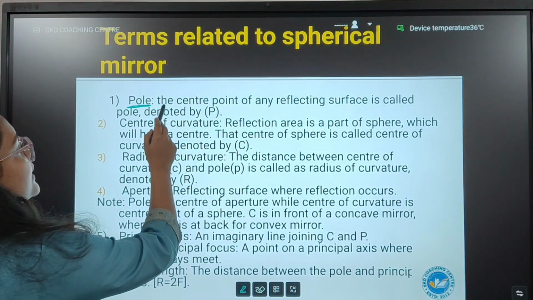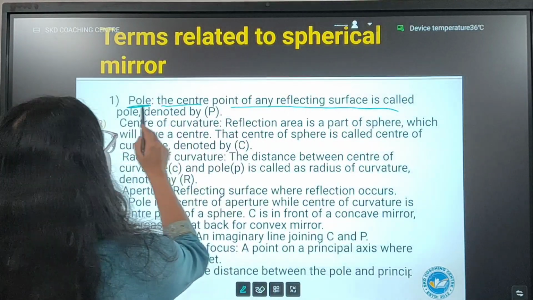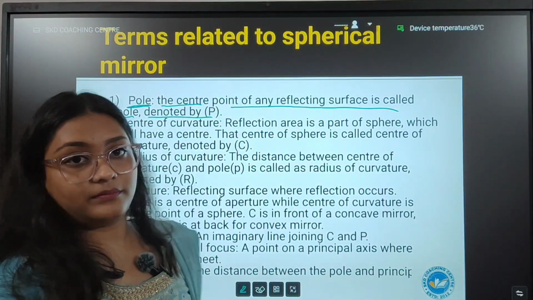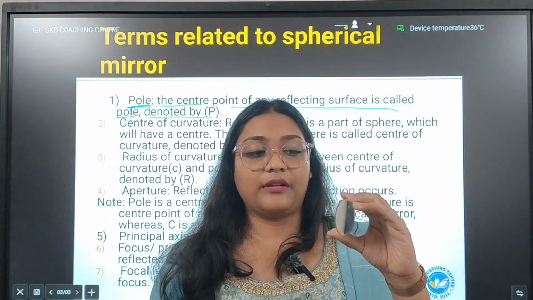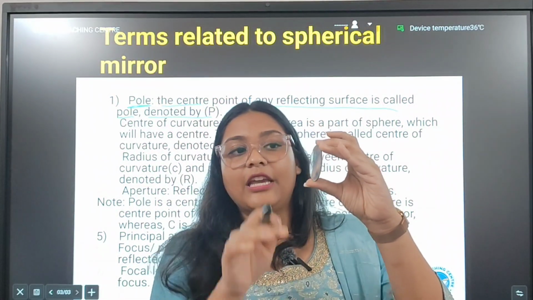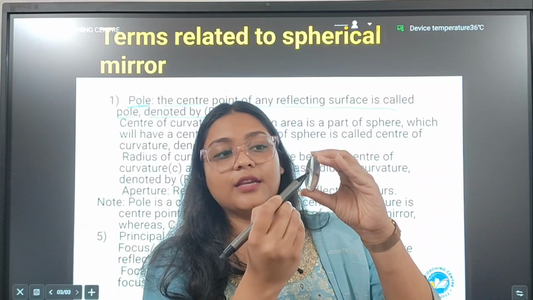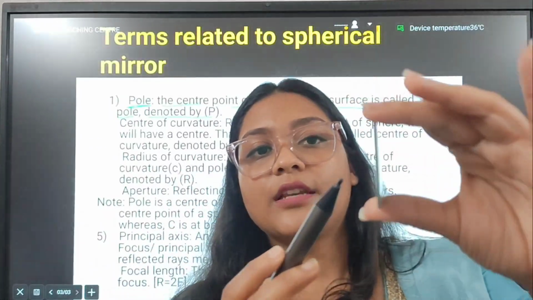Let us see the definition. The center point of any reflecting surface is called pole, denoted by P. कोई भी mirror है. Suppose I have taken a concave mirror. Now this has certain length. If you divide the length into two equal parts, it is going to have a center.